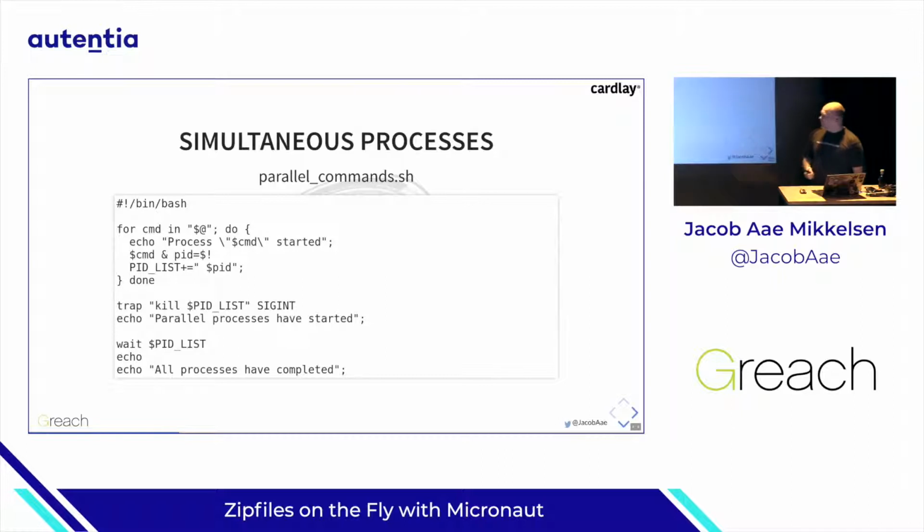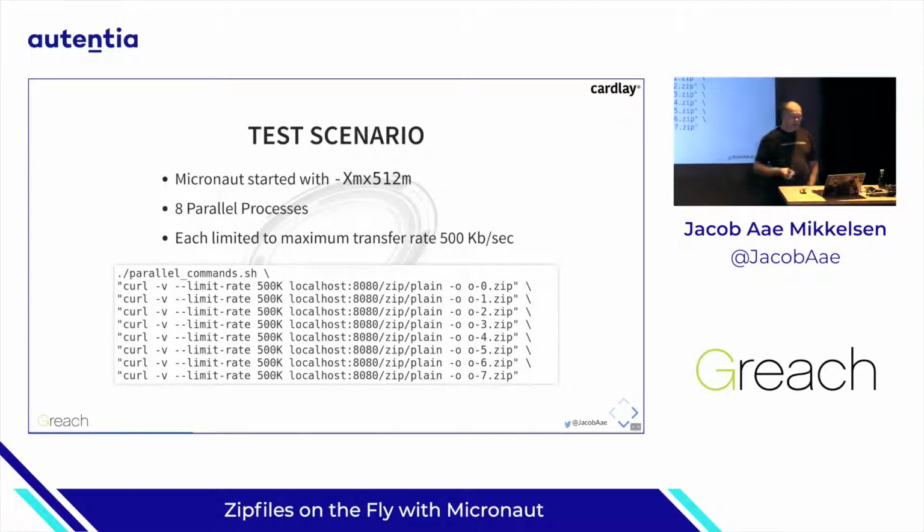So we can in fact easily test this. A small bash script that just spins up parallel commands and start Micronaut off with half a gigabyte of RAM. That should be doable for running Micronaut. It can be done with way less. Just with 8 parallel processes, and using curl, we can limit the rate that they download.